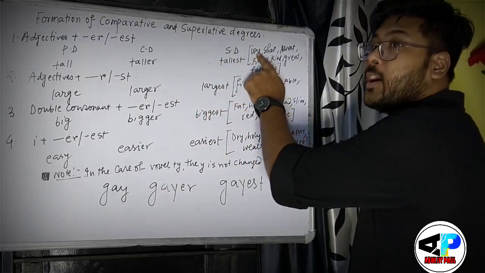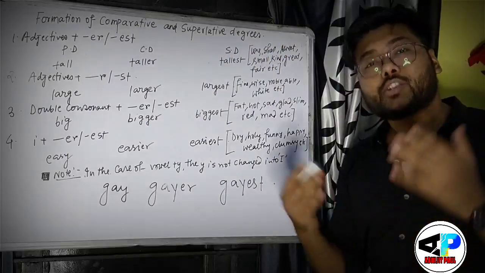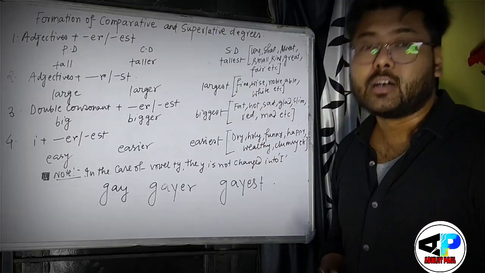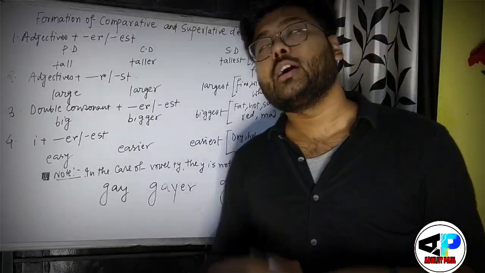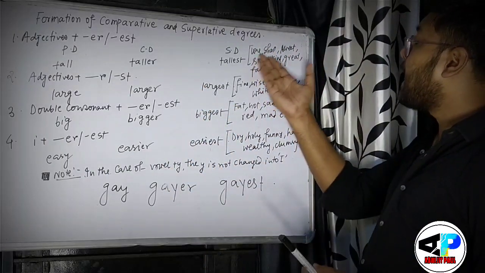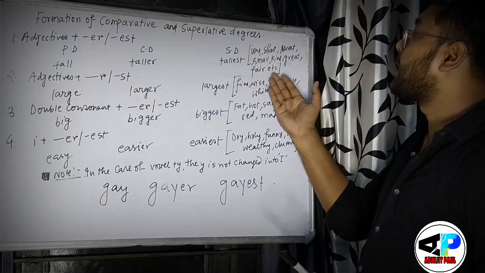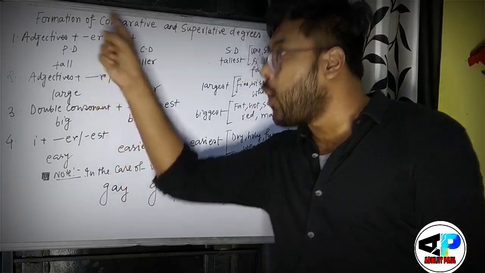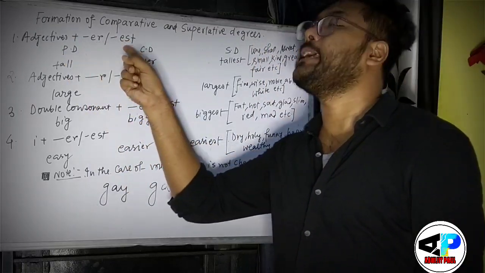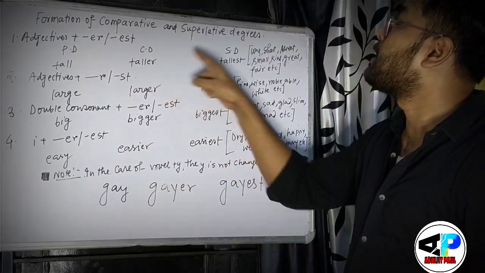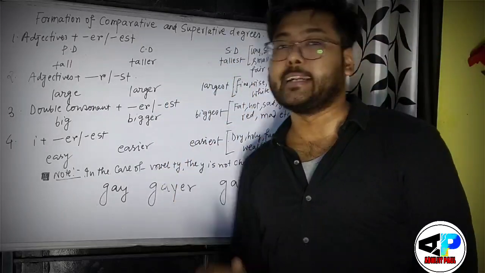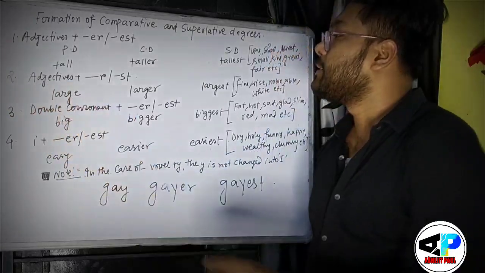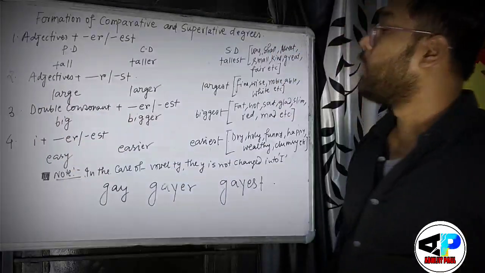Like long would be longer and longest, short would be shorter and shortest, sweet would be sweeter, sweetest, small will be smaller and smallest. I have written some words in the brackets. These words will also follow the same rule of using er and est while forming the comparative and superlative degree. Now my second rule.